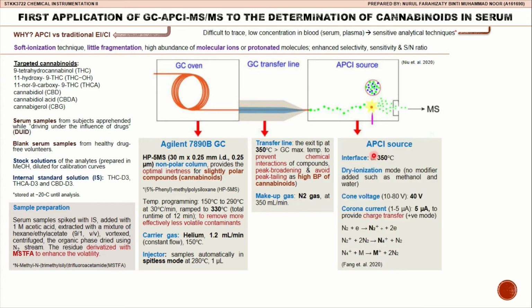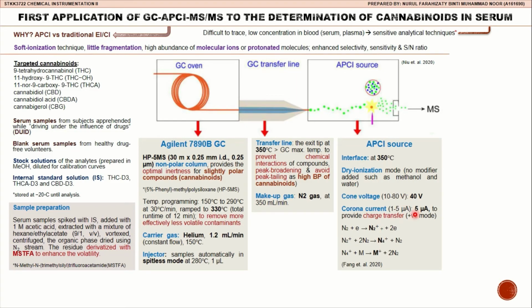In the APCI source part, the interface temperature is maintained at 350 degrees Celsius, and the study shows that the optimal condition for the APCI to operate is in dry mode, which means no modifiers such as methanol and water are added. The optimal cone voltage is 40 volts. We need to take note that we should not use higher voltage such as 70 volts and above because it will contribute to extensive fragmentation of analytes.